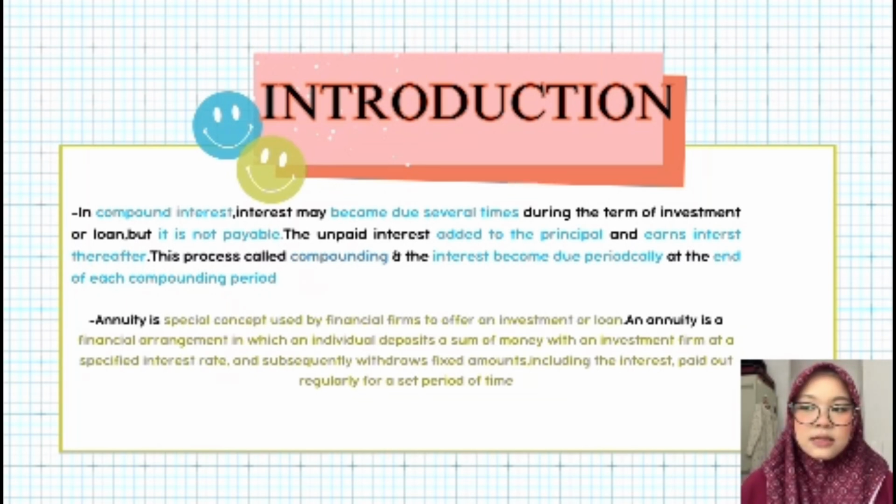And for annuity, annuity is a special concept by financial firms to offer an investment or loan. An annuity is a financial arrangement in which an individual deposits a sum of money with an investment firm at a specified interest rate and subsequently withdraws a fixed amount, including the interest, paid out regularly for a set period of time.